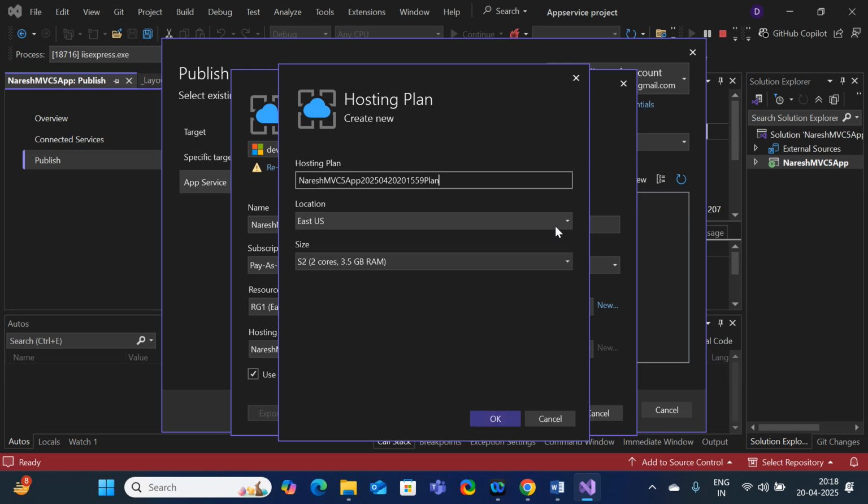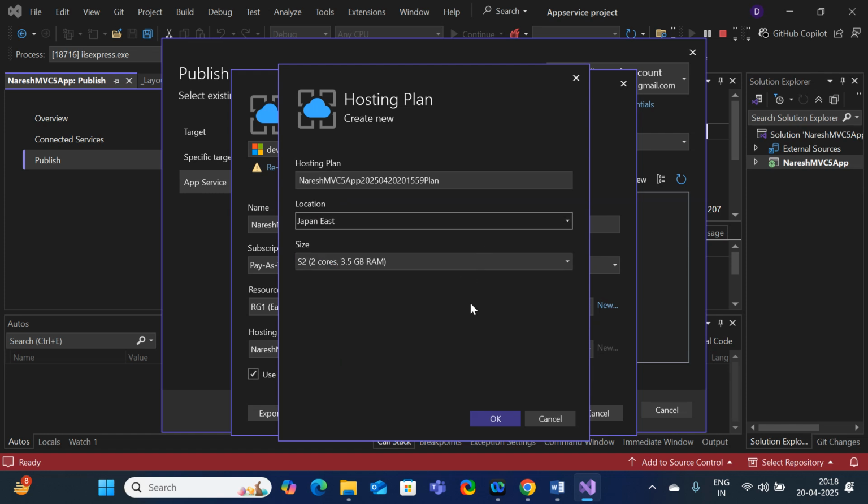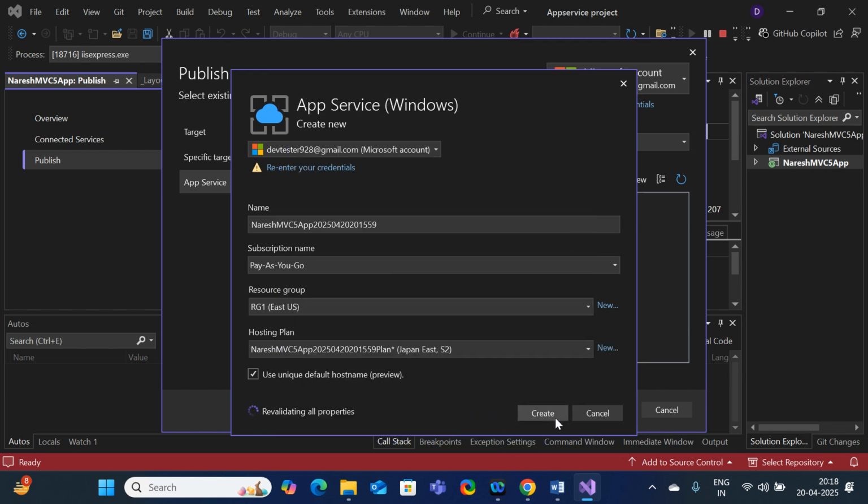The region is Japan East. Let me check whether it will work or not. Here I am going to click on OK. Just click on create. Because there is a quota issue, it is not allowing me to create the app services in East US. That's why I changed the region to Japan East.